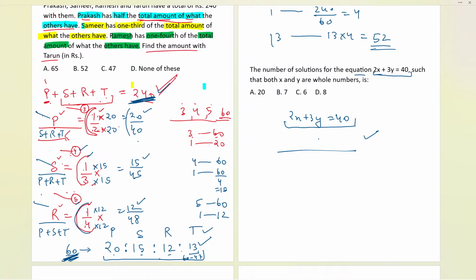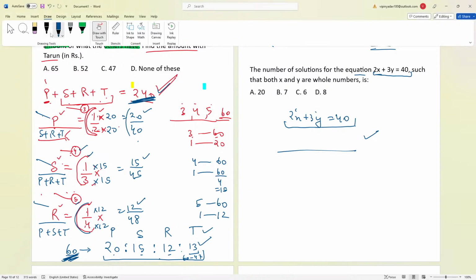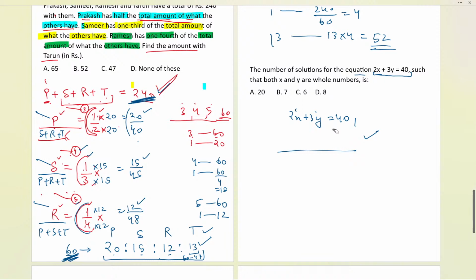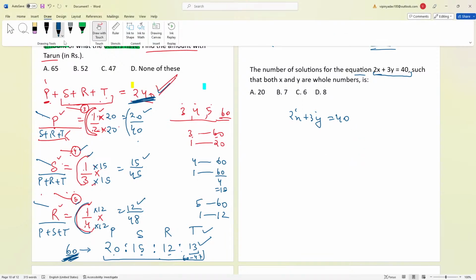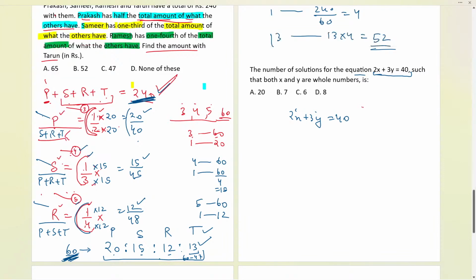But do we have one more equation over here so that we can get the value of x and y? No, we don't have it. It means that we can find different combinations of numbers we should be considering over here. Let us see how the combination of numbers we should be taking as x and y, and get the final answer among A, B, C, D.